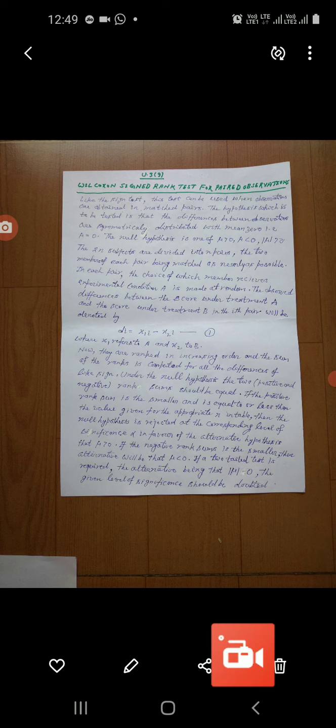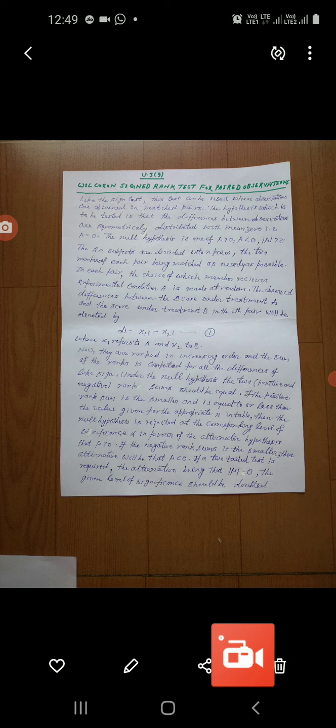The 2n subjects are divided into n pairs, the two members of each pair being matched as nearly as possible, and in each pair the choice of which member receives experimental condition A is made at random.